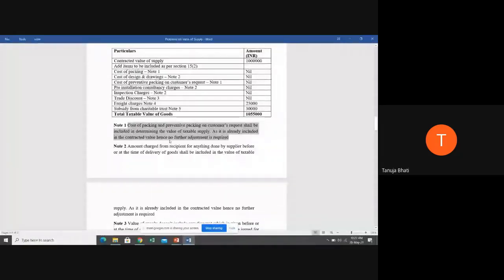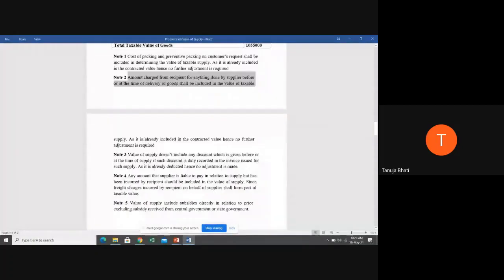So that is what we had discussed. We are just writing it down in the form of notes, so that the person who is correcting your paper knows that you actually know the concept. Next, note number 2. Amount charged from the recipient for anything done by the supplier before or at the time of delivery of goods shall be included in the value. As it is already included in the contracted value, hence no further adjustment is required.